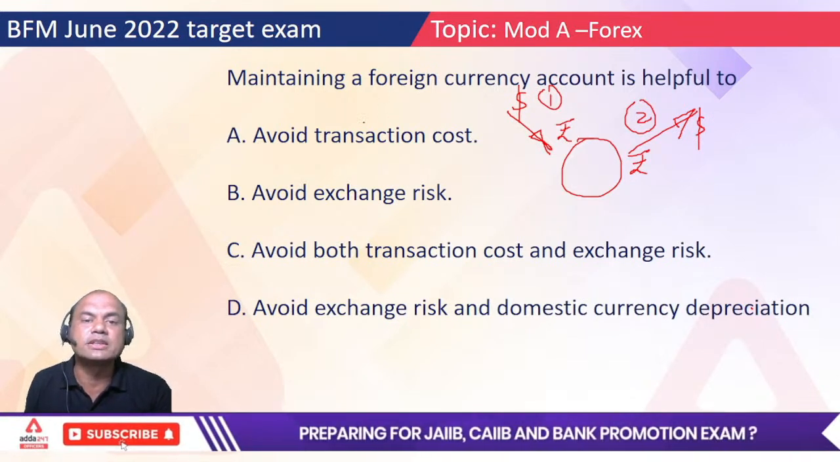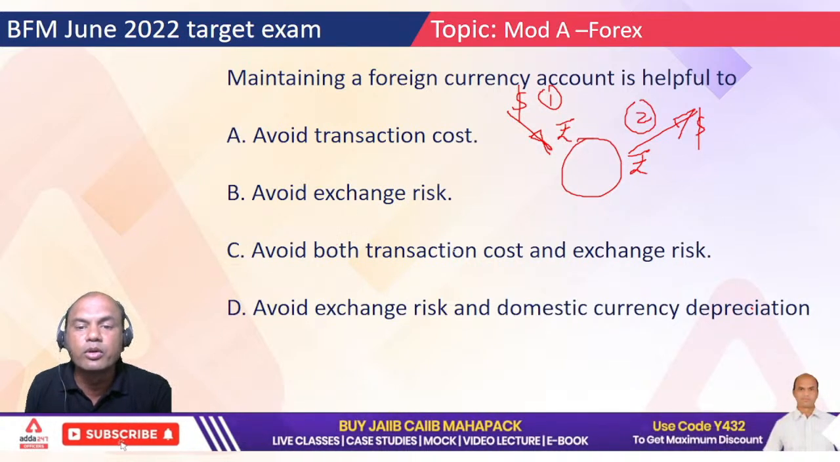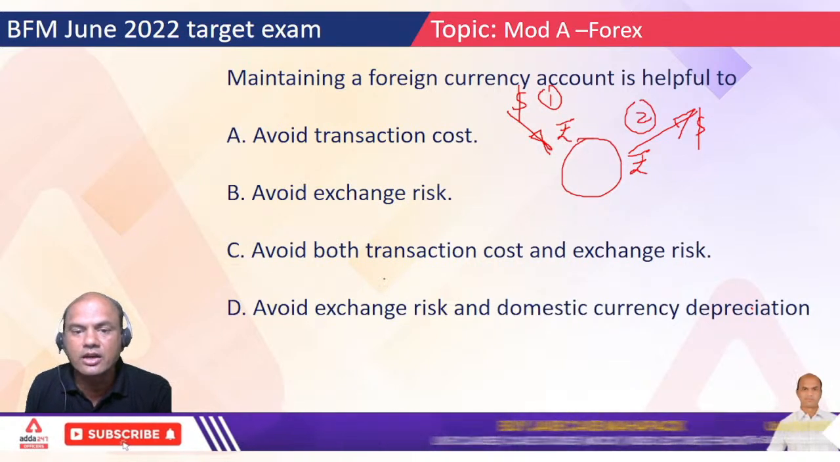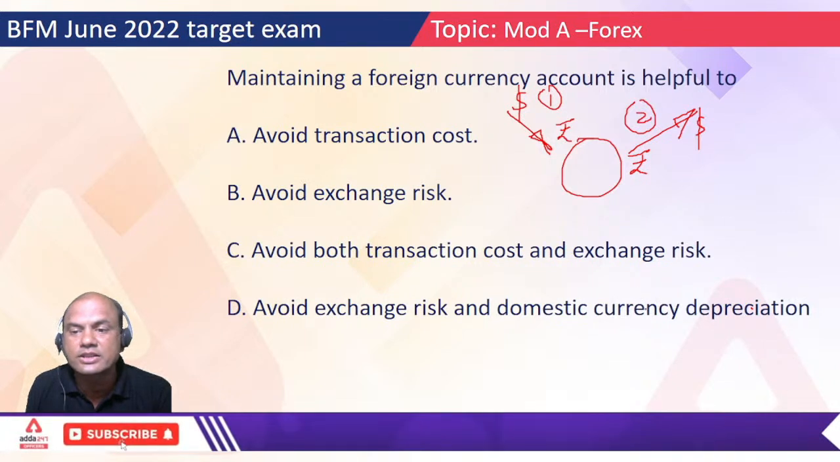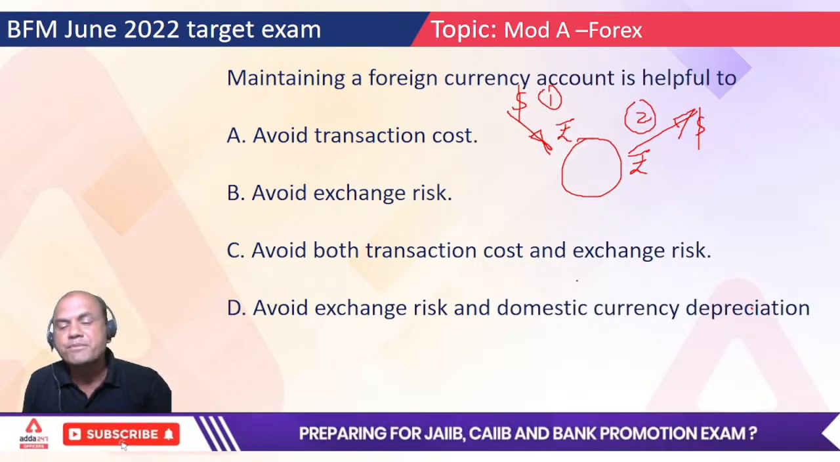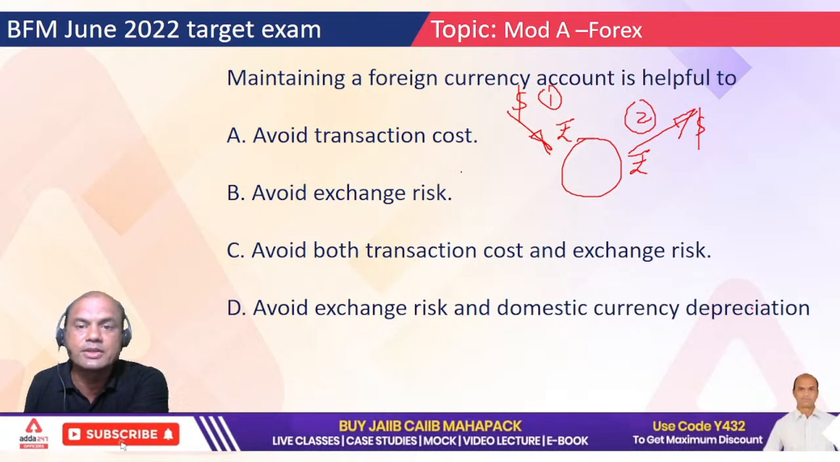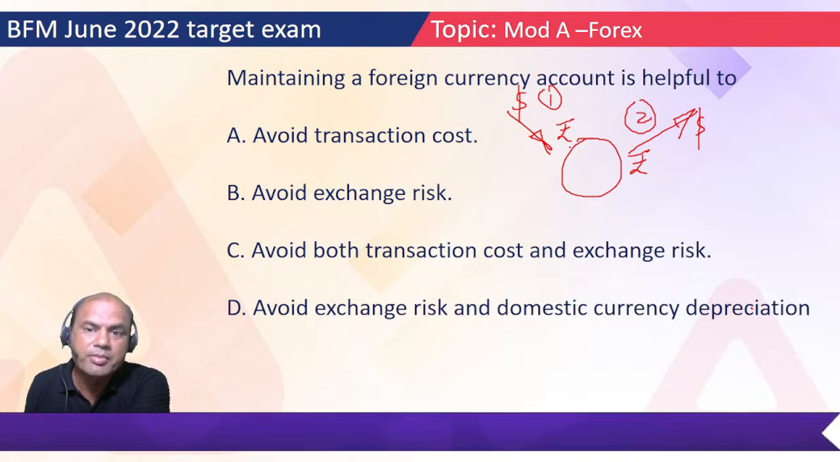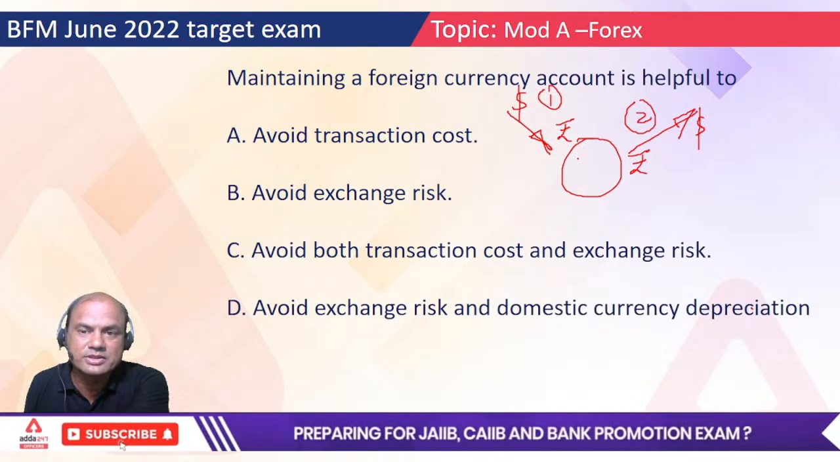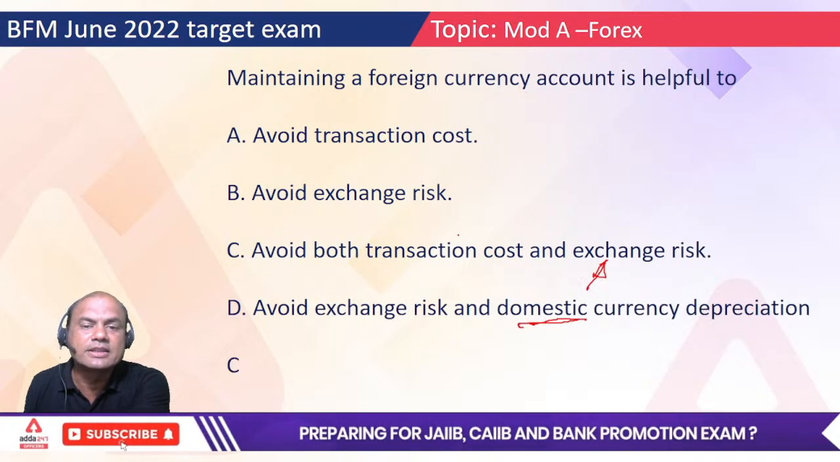Okay, so what is the answer to this? Avoid transaction cost, avoid exchange risk, avoid both transaction cost and exchange risk, or avoid exchange risk and domestic currency depreciation. Type fast, A, B, C or D. I have just now explained it to you. Fast, fast. Yes, correct. The answer is C.